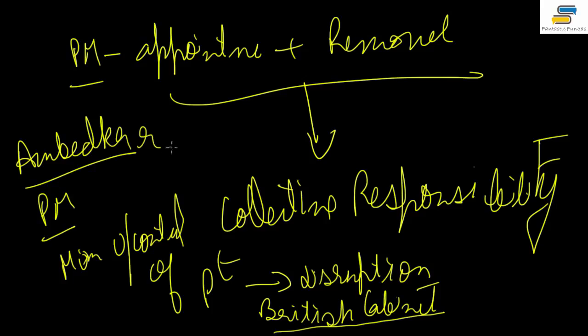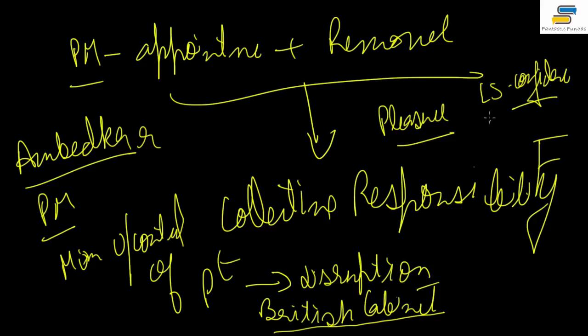Now this clearly means that what Ambedkar was really saying is that the prime minister shall have the power of appointment and removal of the ministers. And finally, regarding the role of the president, I would like to tell you that suppose the Lok Sabha is dissolved, then you cannot say that the president has a free hand in appointing ministers and can appoint anyone. No, it doesn't work like that. Of course there has to be a majority, of course there has to be a government, otherwise how will there be any minister even?